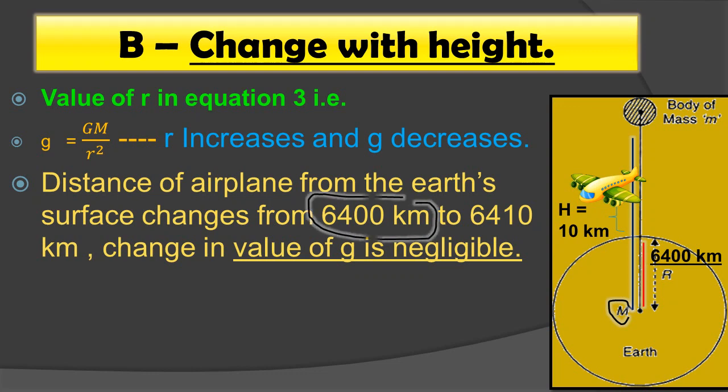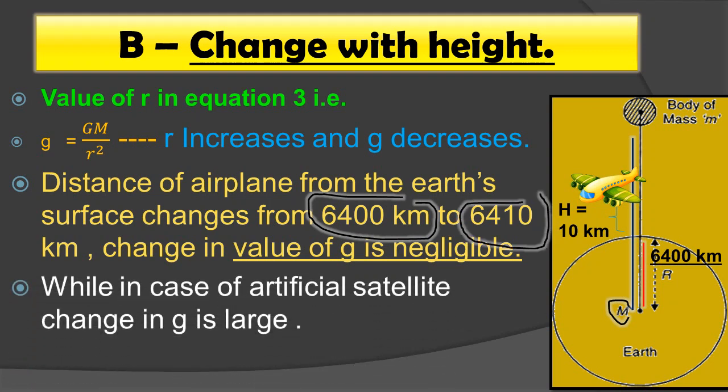On the other hand, when we consider an artificial satellite orbiting the earth, we have to take into account the change in the value of g due to the large change in the distance of the satellite from the center of the earth. That means the change in the value of g in the case of an aeroplane is very negligible, while for an artificial satellite or the moon orbiting the earth, the distance is very large. So as the distance is larger, the change in the value of g is larger, and the value of g there is very less.